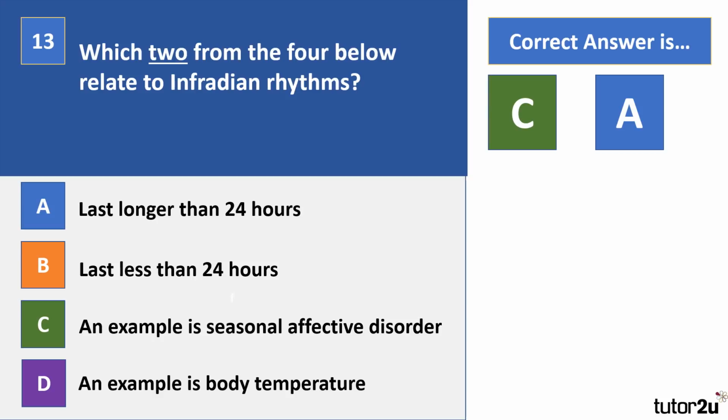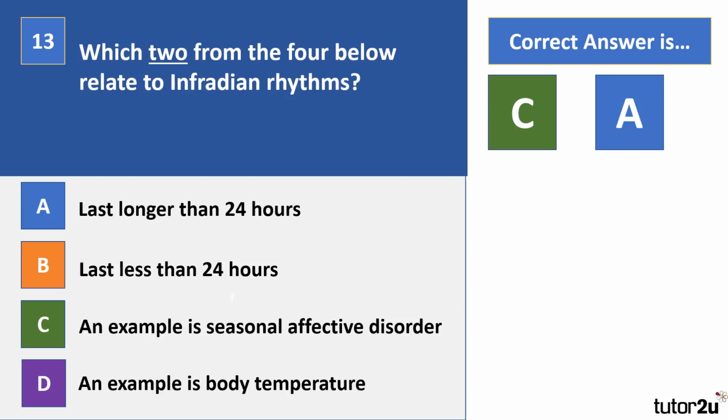Now these are your biological rhythms. So you've got infradian, circadian and ultradian. They're all named on your specification. The circadian is the 24-hour rhythm. So we sometimes refer to this as the biological clock, and it's reset by levels of light. So sleep-wake cycle and temperature are both examples of circadian rhythms. The infradian rhythms last longer than 24 hours, so they could be weekly, monthly, yearly.